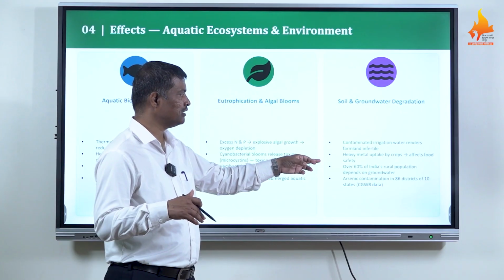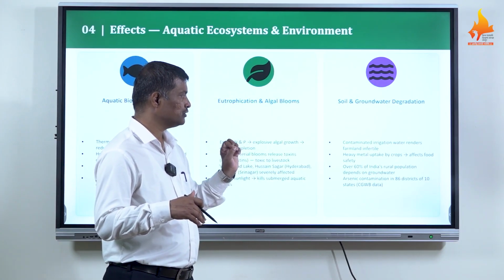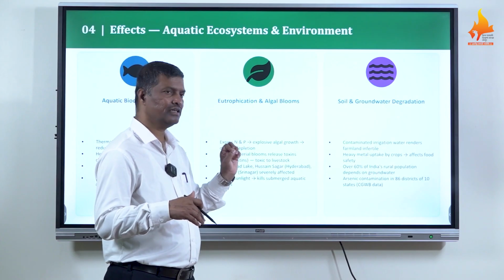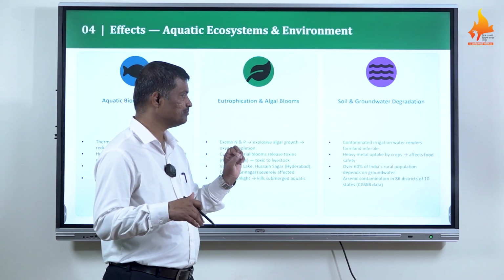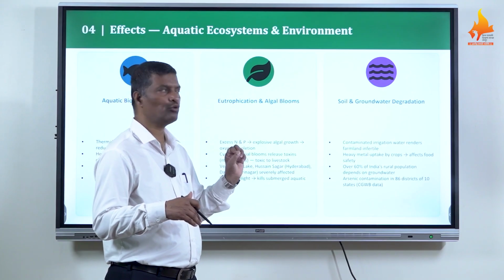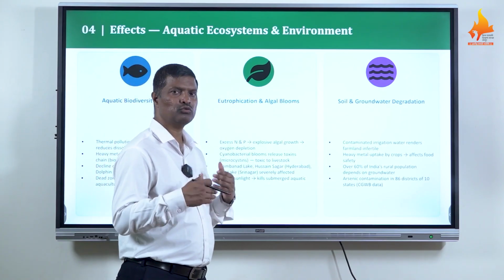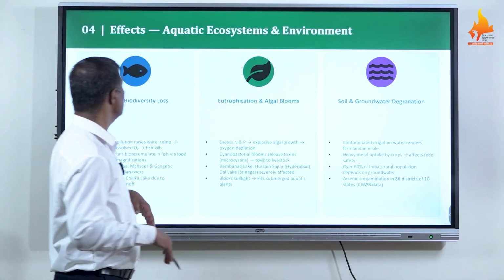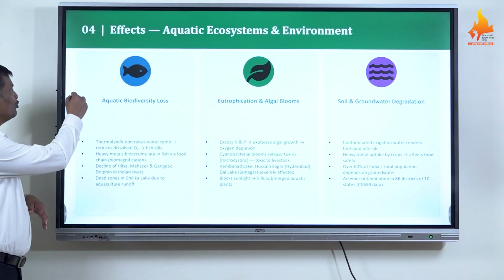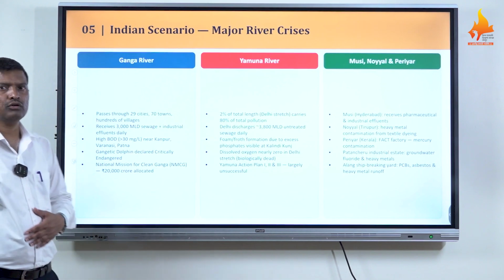Arsenic contamination in 86 districts of 10 states. Okay, this is the data collected by CGWB, which shows how water pollution causes heavy pollution of soil and groundwater degradation, meaning groundwater quality degradation. So these are the effects of water pollution on water bodies.